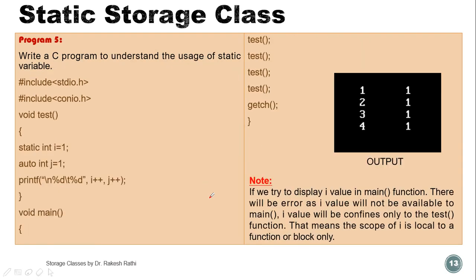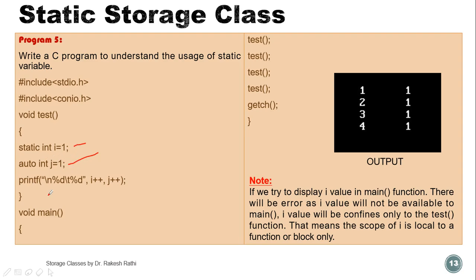So this is another example. Write a C program to understand the uses of a static variable. static int i equal to 1. Here we are declaring a static storage class variable. The name of the variable is i and the data type is integer. The initial value is 1. Now auto int j equal to 1. The storage class is automatic, the name of the variable is j, the data type is integer, and the initial value is again 1.